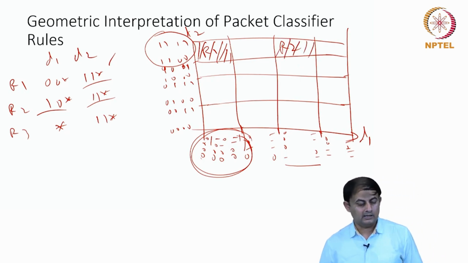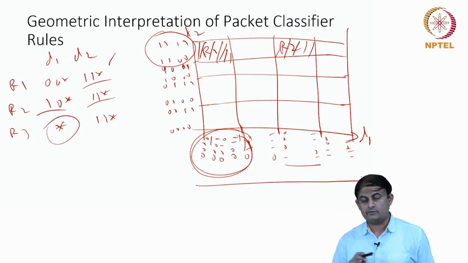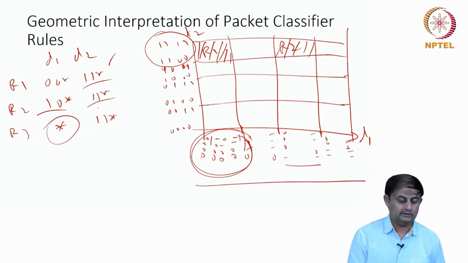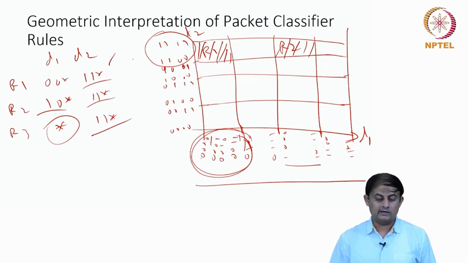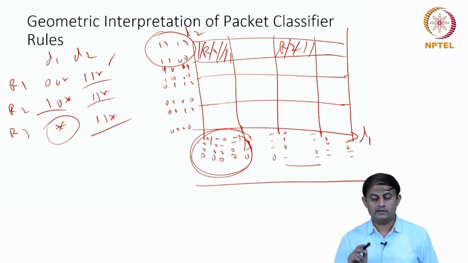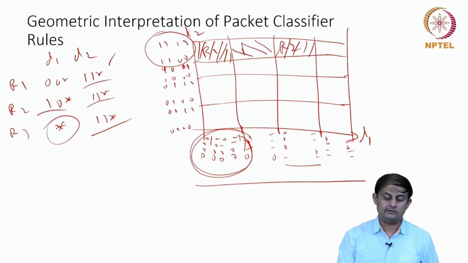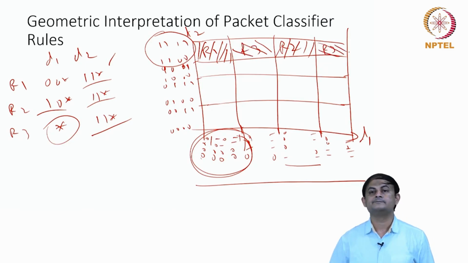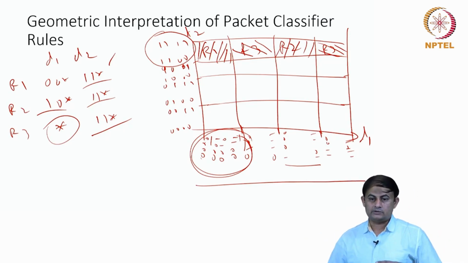And if you come to the rule R3, the dimension D1 says this is star. What is star? Everything from here to here is star, but dimension D2 says it is still 1 1 star. The entire region is 1 1 star, but R1 and R2 have already occupied two spaces. They are more specific than the rule R3. The remaining two boxes I am going to label with R3.